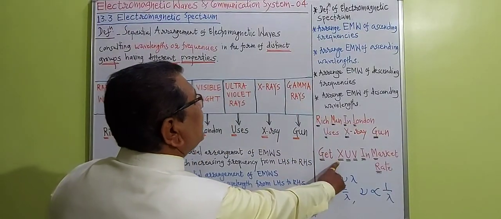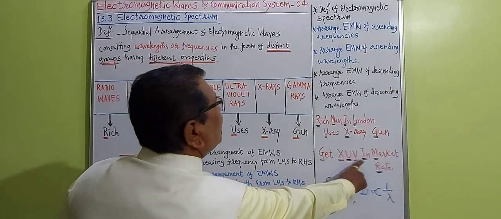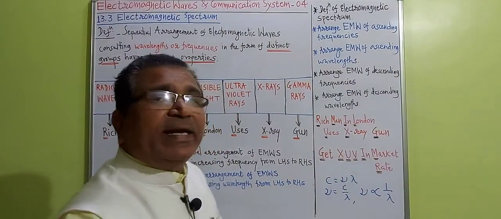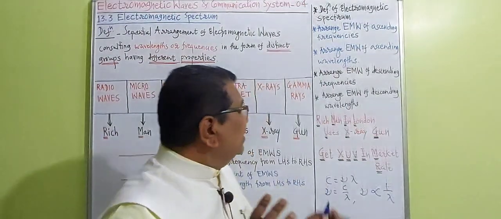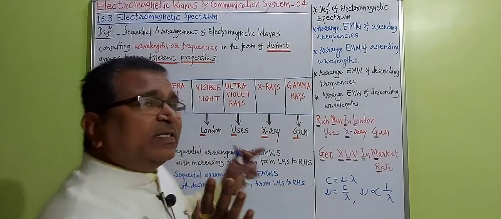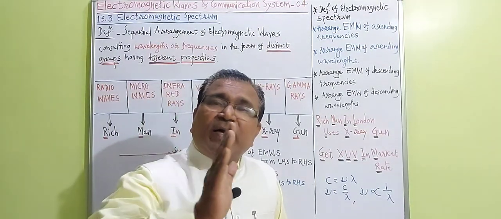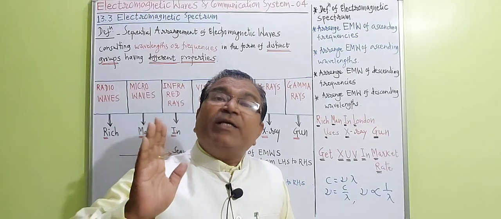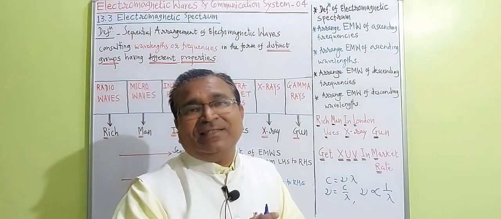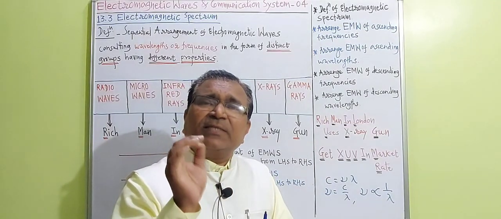Then X-rays, then ultraviolet rays, then visible light, then infrared rays, microwaves, and then radio waves. That means gamma rays, instead of being written there, come here. This systematic arrangement has all electromagnetic waves arranged by increasing wavelength from LHS to RHS. Remember well, dear students. So this is called the electromagnetic spectrum.